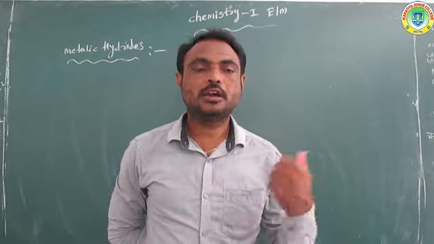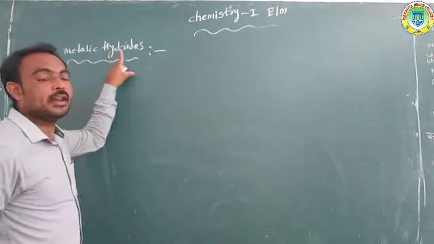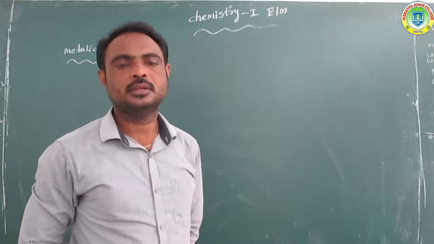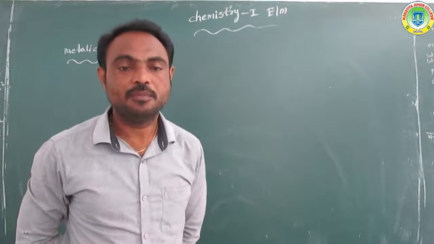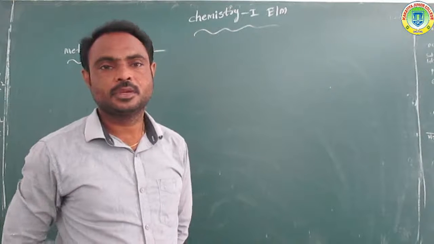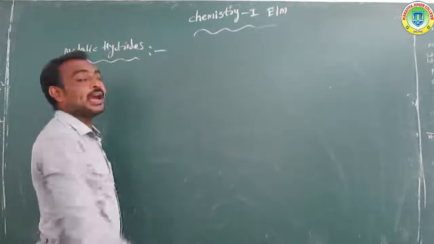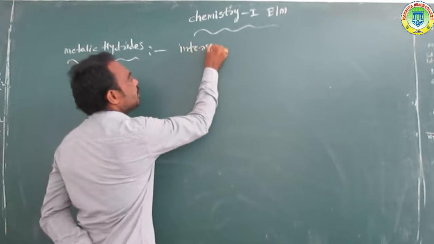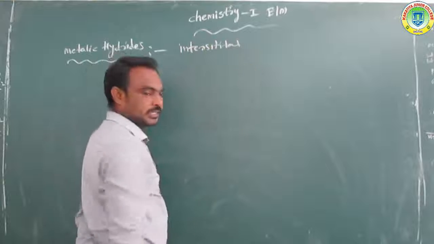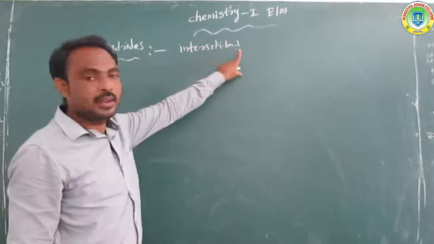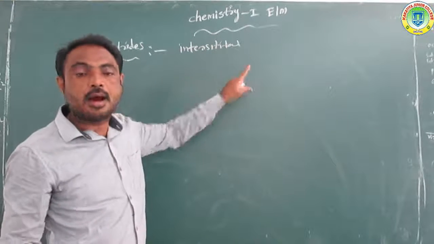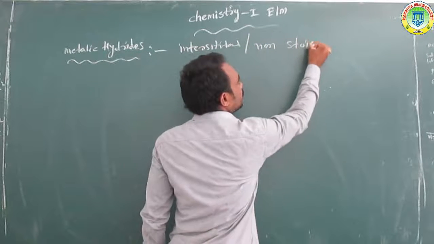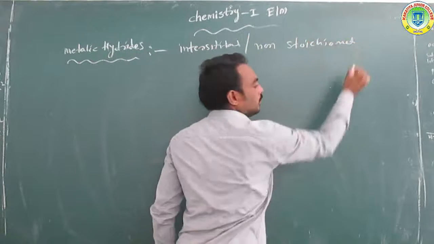Okay. So today's topic, we will discuss metallic hydrates. What is the meaning of metallic hydrates? Metallic hydrates are also called interstitial hydrates, or also called non-stoichiometric hydrates.